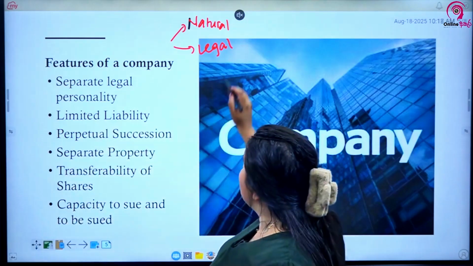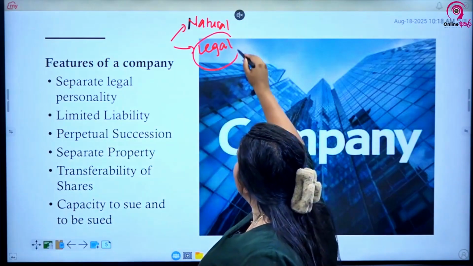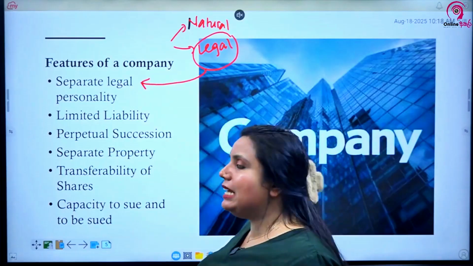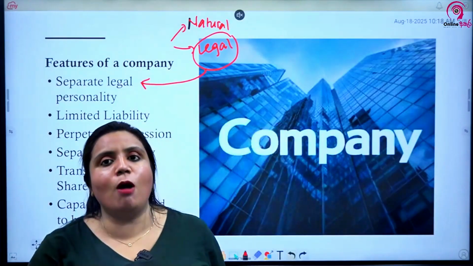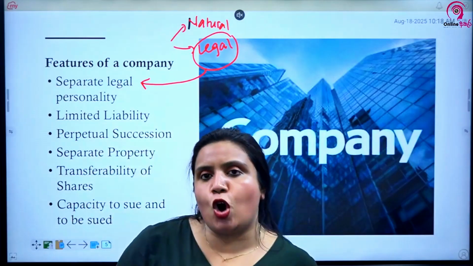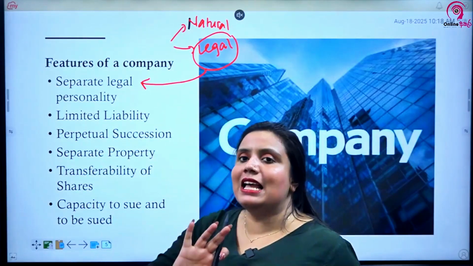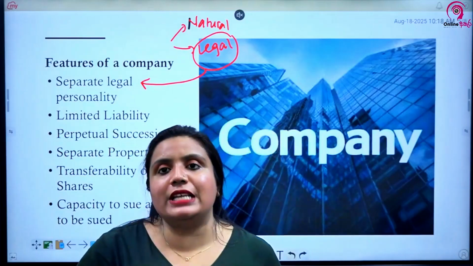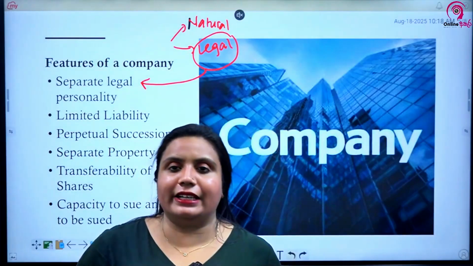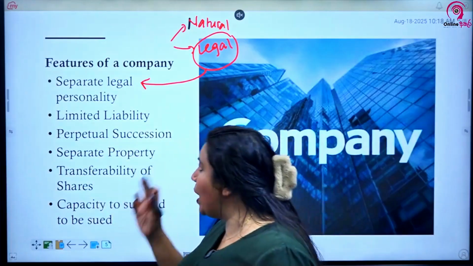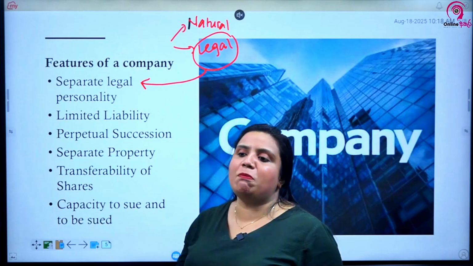On the other hand, legal persons are mainly companies. So this separate legal personality comes through this legal person. Only incorporated companies will have a legal personality, that is, they are recognized separate from their owners, shareholders, directors, management, etc. A company can stand on its own as a separate person.